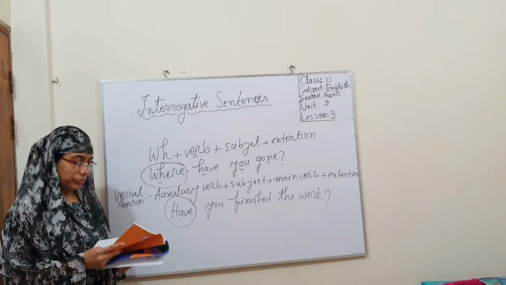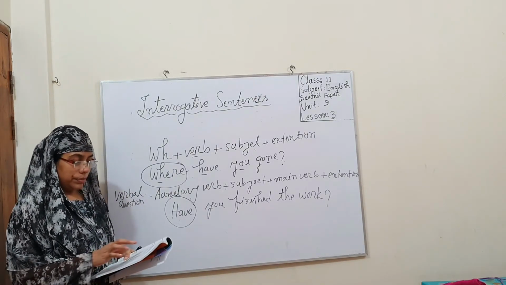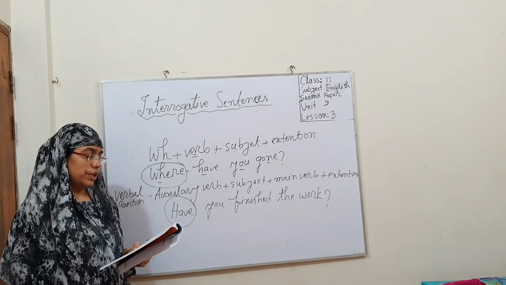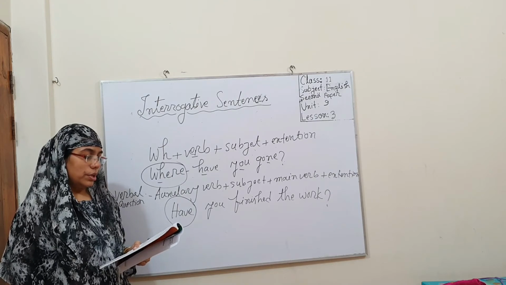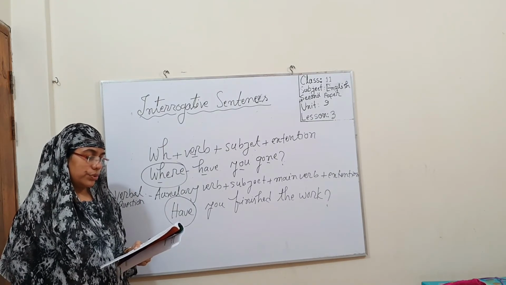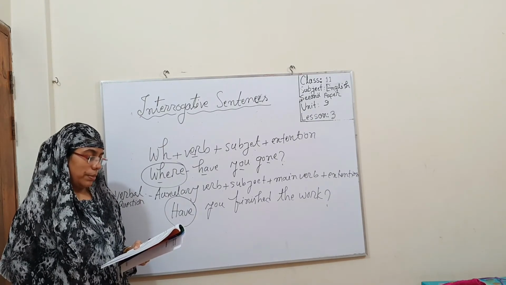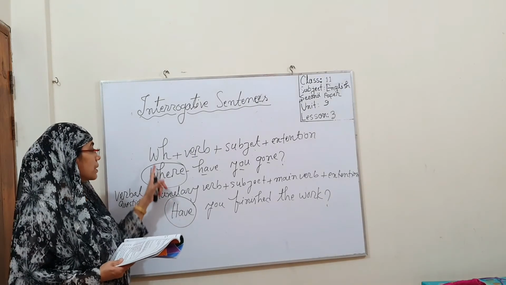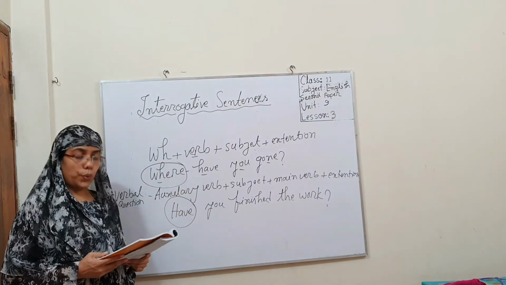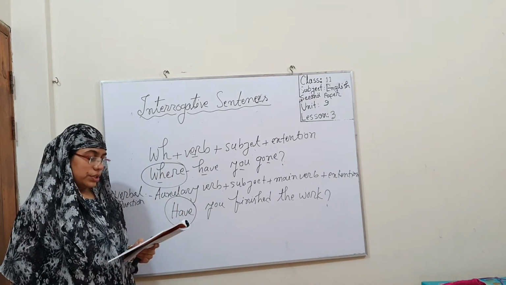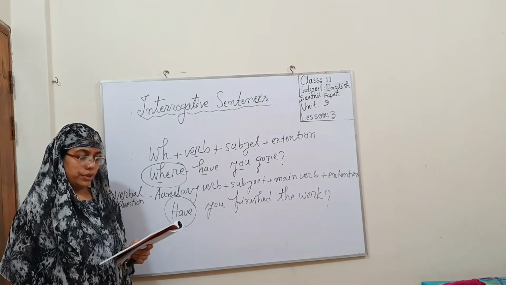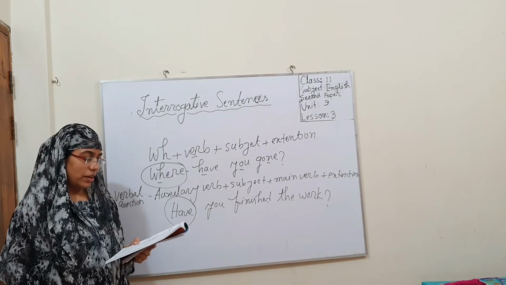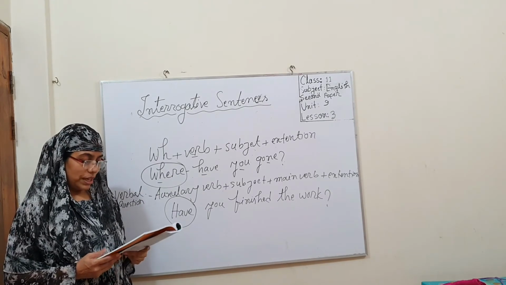Dear students, in verbal questions: auxiliary verb, subject, main verb, extension. For example, are you going to market? Yes, I am. Do you like birds? Yes, I do. Have you done your homework? No, I haven't. The answer should begin with yes or no. In such verbal questions, the answer will begin with yes or no. The questions that start with a verb, do, did, am, is, are, was, were, have, has, had, shall, will, are called verbal questions. Yes, I told you earlier. I mentioned it two seconds ago.